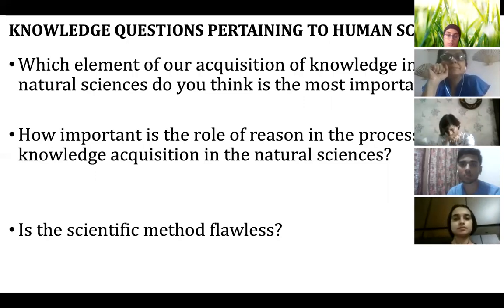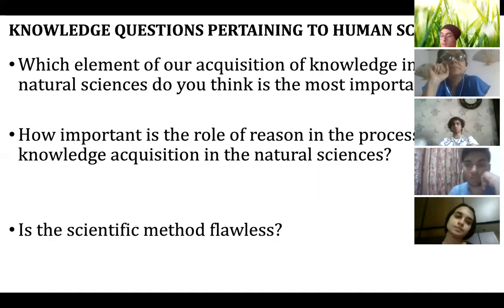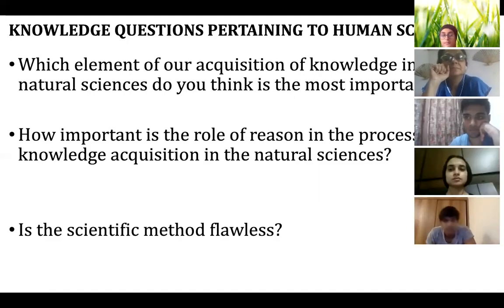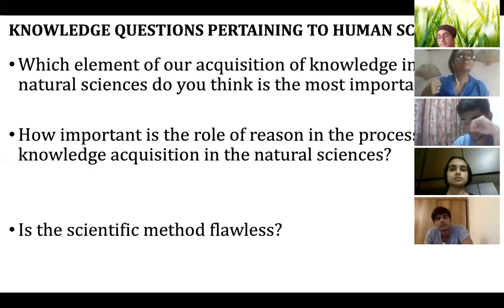I think the scientific method, specifically when you go from observation to prediction, is the most important. And is the scientific method flawless? No, sir. Samyak Jain, can you answer this question? No, the fact that it's not flawless means there is scope for improvement, and that's why it's a cyclical thing. Brilliant, fantastic, Samyak.